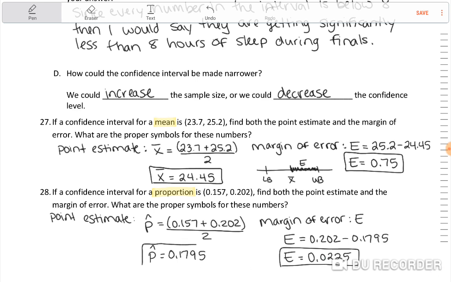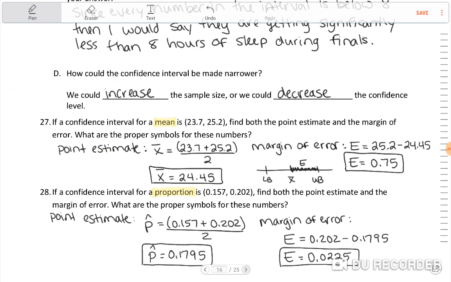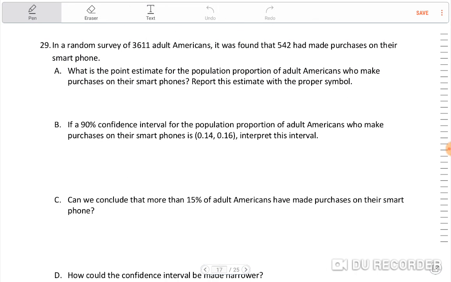Okay, so point estimate. Okay. Oops. Next page. We're getting there. Page 17 now of 25. We're going to make it.